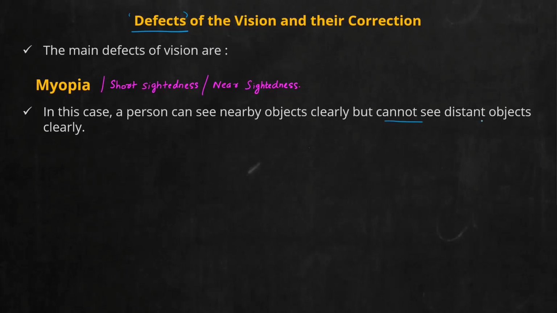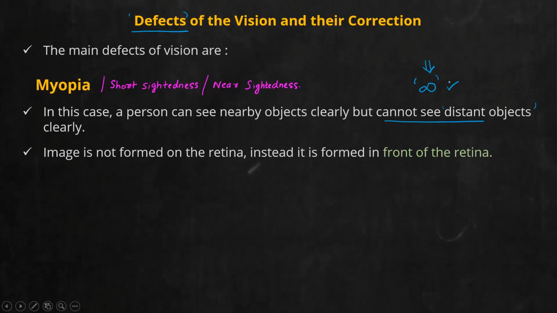So far away means, for a normal person, he can see far away up to infinity. So we can conclude that in myopia there is some issue with the far point of the person. Another characteristic, write it down. In this case, when he tries to focus on a faraway object, the image is not formed on the retina, but instead it is formed in front of the retina. For a myopic person's eye, the image formation happens in front of the retina.